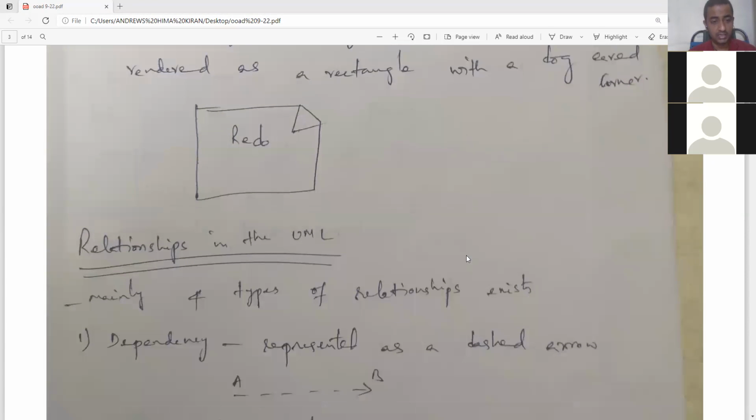Okay. Next one, relationships. Relationships are classified into four types. Actually, we have seen association relation. Once again, I repeat, association relation is classified into two types: unidirectional association as well as bidirectional association.